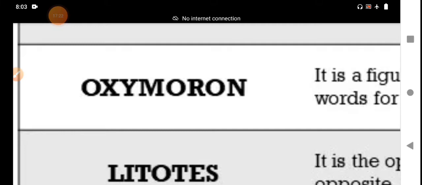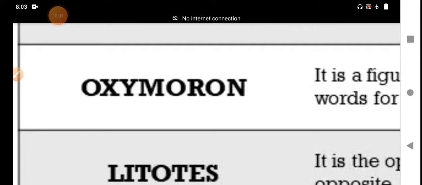False is entirely different from truth; opposite words are contradictory words. What is the false truth in our family, in our society? A broken mirror means bad luck. It indicates bad luck in our family. That is the false truth. That is the oxymoron statement. For example, he considers himself to be a ladies' man. When he is in a club, he acts as a ladies' man. That is the oxymoron.